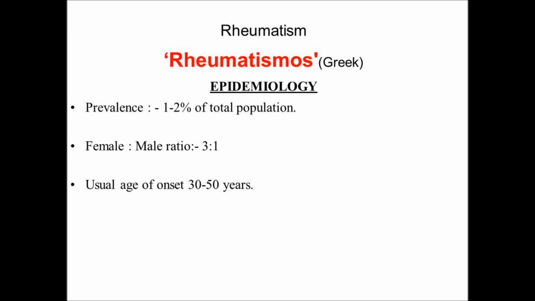The prevalence of the disease is about 1 to 2 percent of the total population. In the gender ratio, females are more predominantly affected by rheumatoid arthritis. The onset age is 30 to 50. You see that in young people in their 30s, females are mostly affected by rheumatoid arthritis.